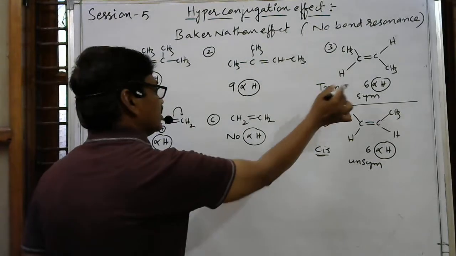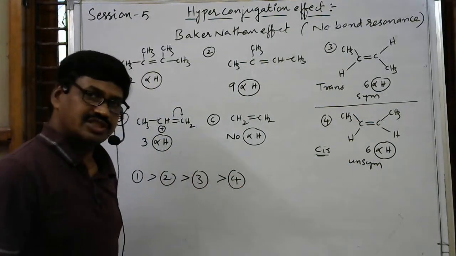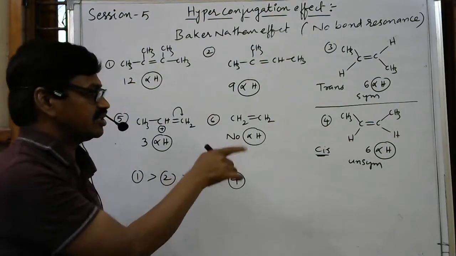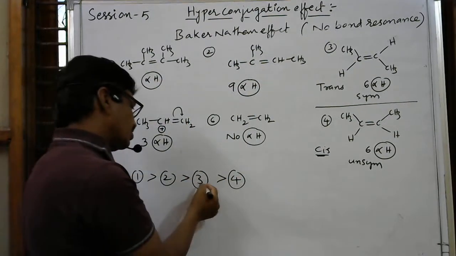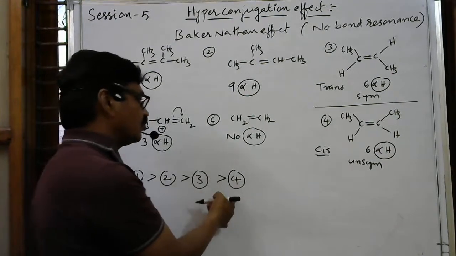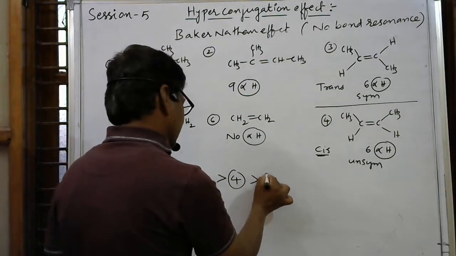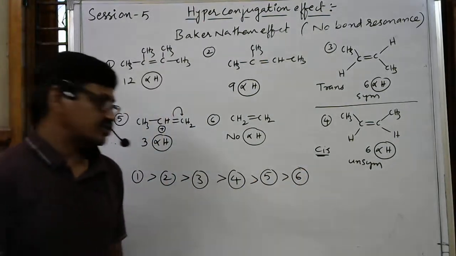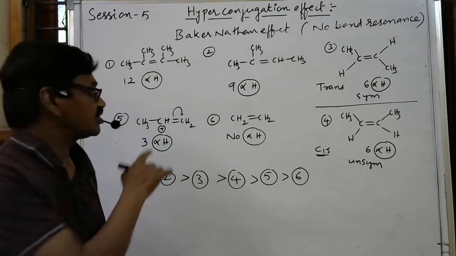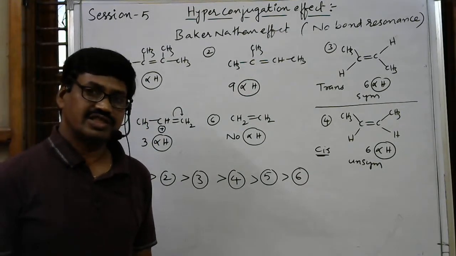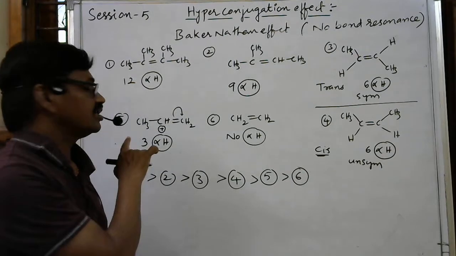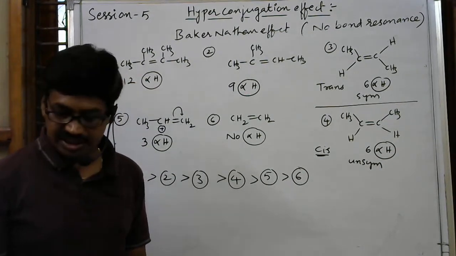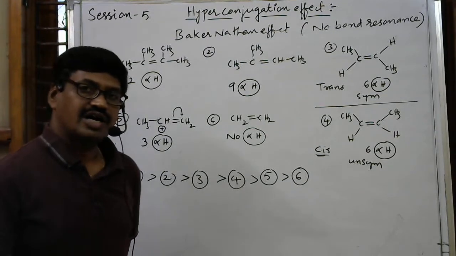We may expect the third and fourth to have the same stability with respect to the number of alpha hydrogens, but because of their symmetric and unsymmetric nature, cis and trans nature, the third, the trans one, is more stable than the fourth. Then propene, the fifth one. The least stable is the sixth one. This is the explanation of the hyperconjugation effect with respect to alkene stability. Stability of alkenes depends on the number of alpha hydrogen atoms. So these are the applications of hyperconjugation.